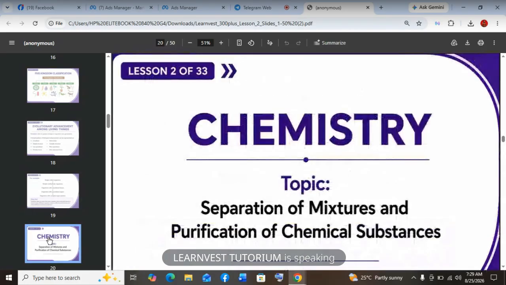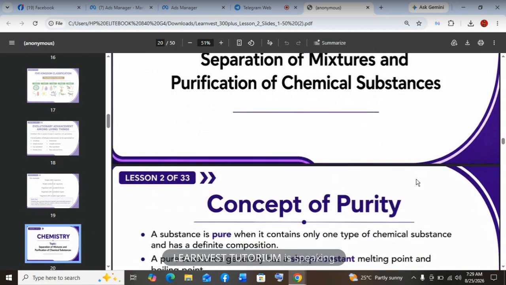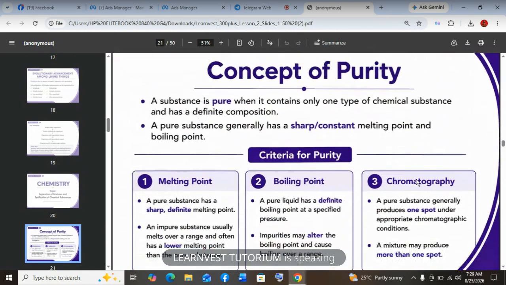First of all, let's look at the concept of purity. Purity measures the degree to which a particular substance is contaminated. If the substance is contaminated, we simply say it is impure. If the substance is not contaminated, we simply say it's what? It's pure. A pure substance contains only one kind of chemical substance or only one kind of particle and has a definite composition. A pure substance generally has a sharp or constant boiling or melting point and shows only one spot on the chromatographic paper. These things I said now are the criteria for purity.